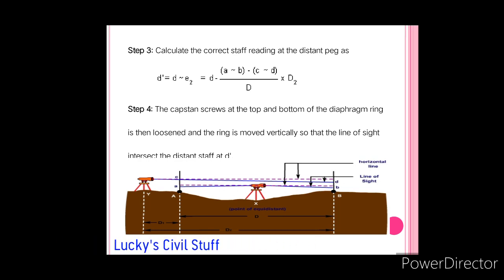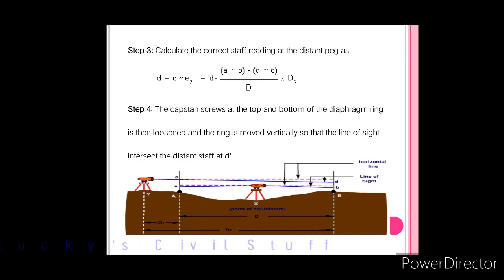Now listen clearly. After obtaining D dash, you have to adjust your horizontal crosshair to coincide with the D dash staff reading. For that, just before the eyepiece, you will have a diaphragm glass.